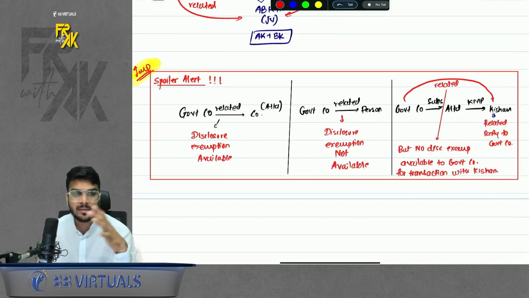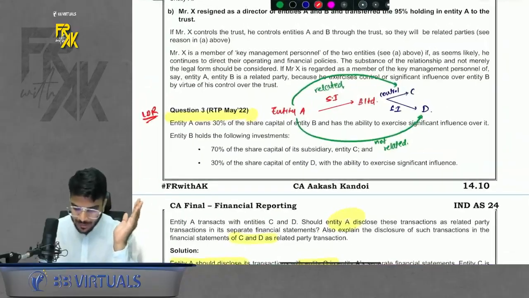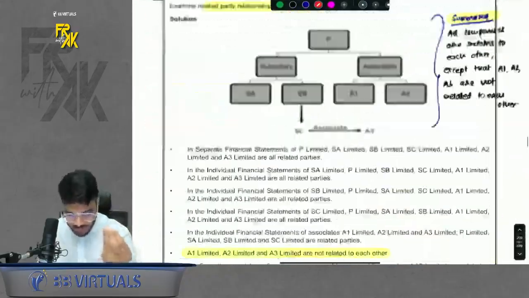If you read 1,000 things, you won't remember even one of them. If you read limited things, which are relevant, you will remember all of it. So I gave you the key point of it. Now there are questions. I will try to take up a few important questions, but the rest are very simple.